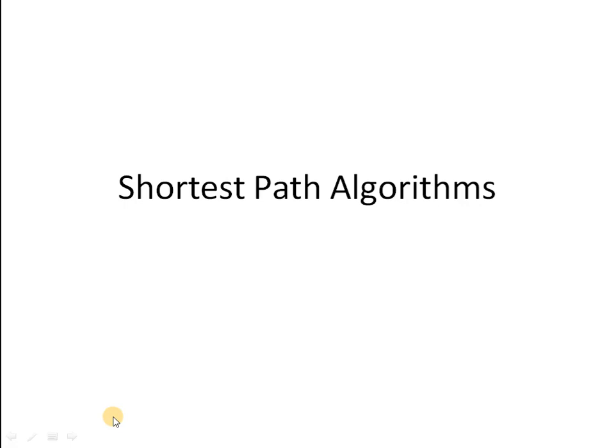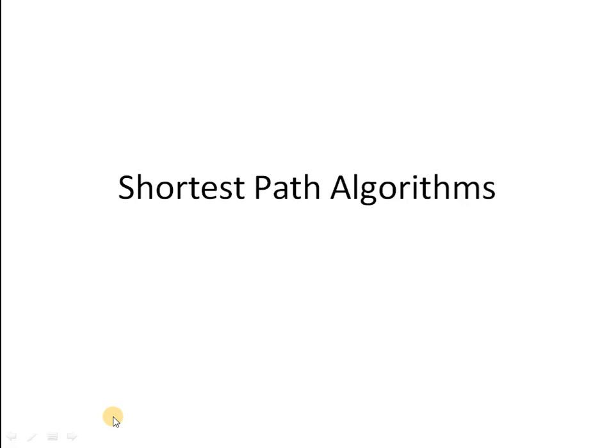Hello everyone. Today we are going to talk about shortest path algorithms. Well, the term shortest path is self-explanatory. That means we are interested in finding the shortest path available between any 2 points. And when we talk about weighted graphs, we are trying to determine a path between the vertices i and j with minimum weight value.